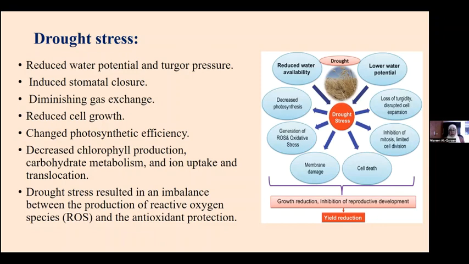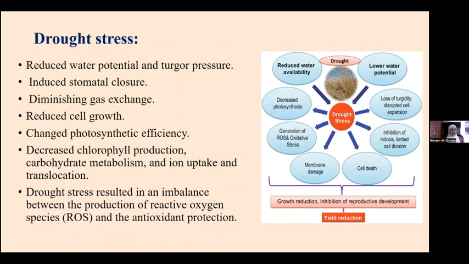Drought stress also results in an imbalance between the production of reactive species and the availability of antioxidant protection. All of this will affect the production, or the yield, of the crop. That's why we chose this abiotic stress to work on.